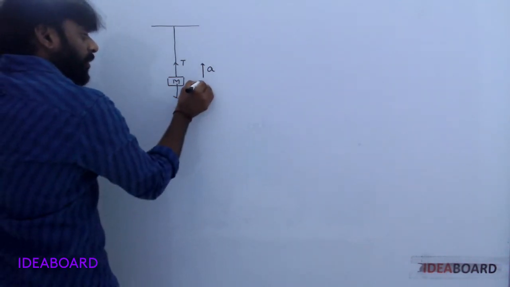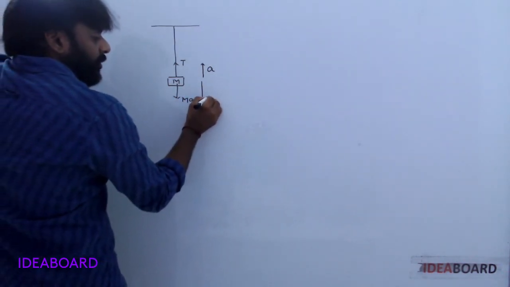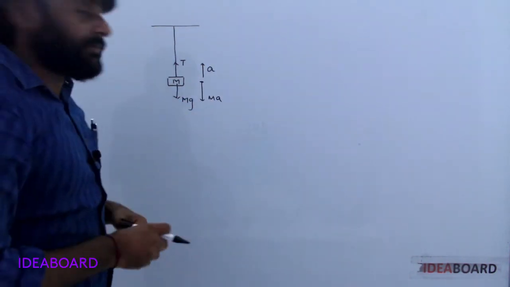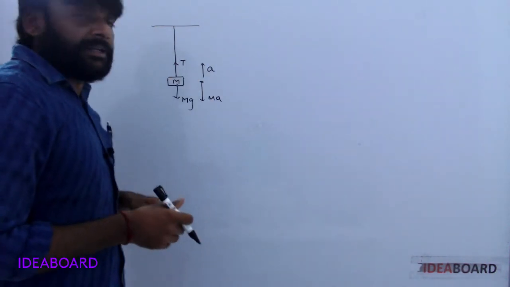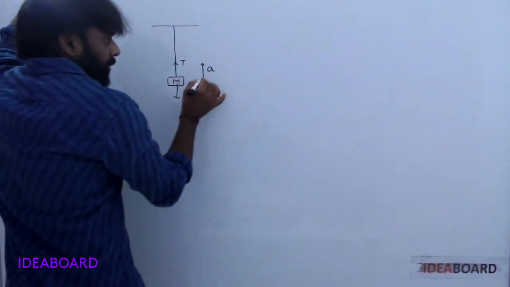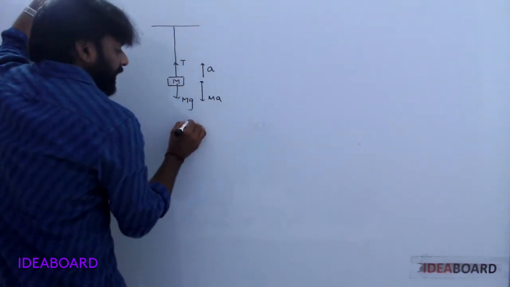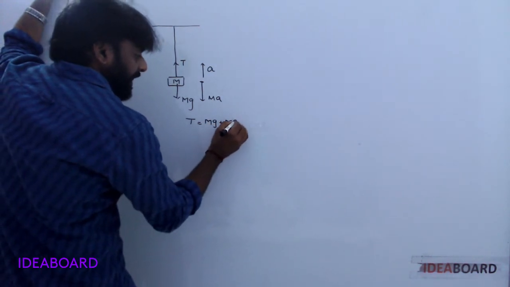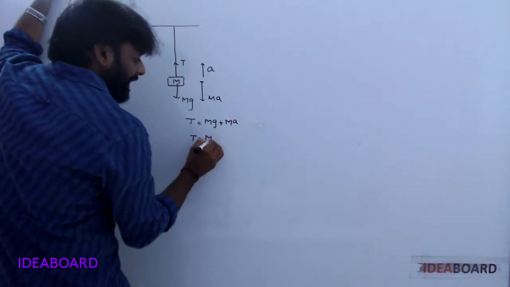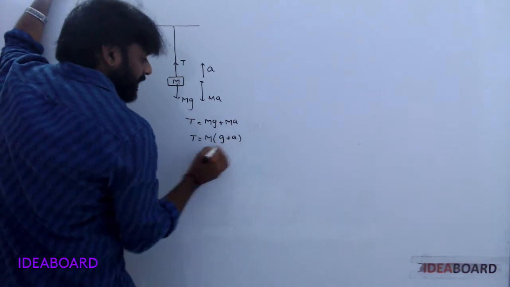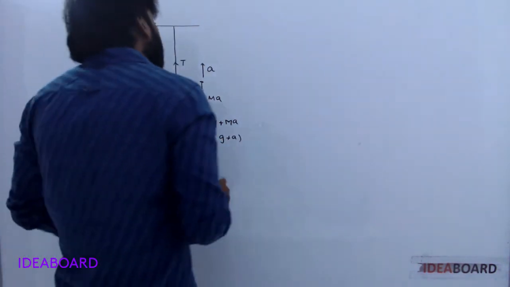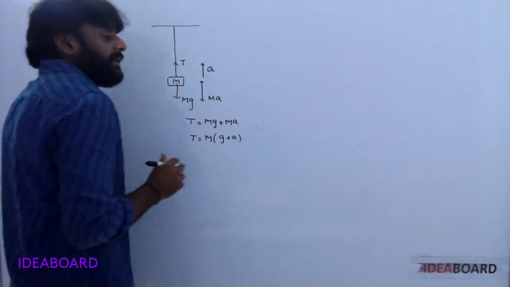That means the pseudo force acts in the downward direction, because the pseudo force is always opposite to the acceleration. Now T is equal to mg plus ma, so T is equal to m into g plus a. It is the tension in this string. Here the mass of the string is neglected.